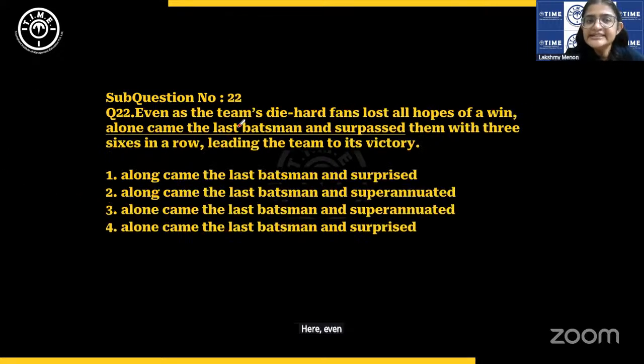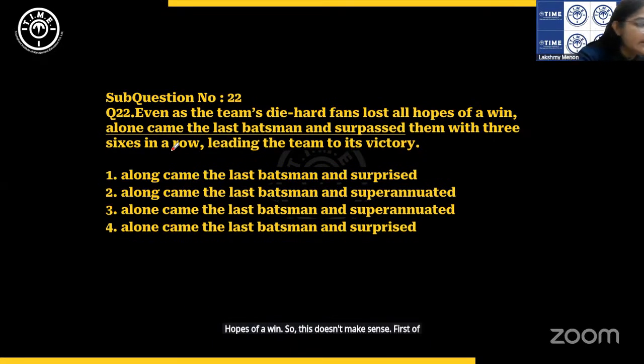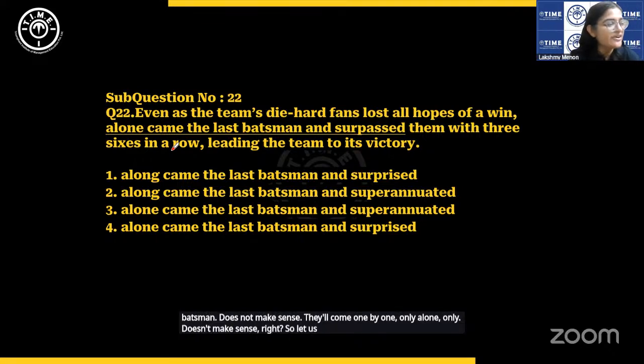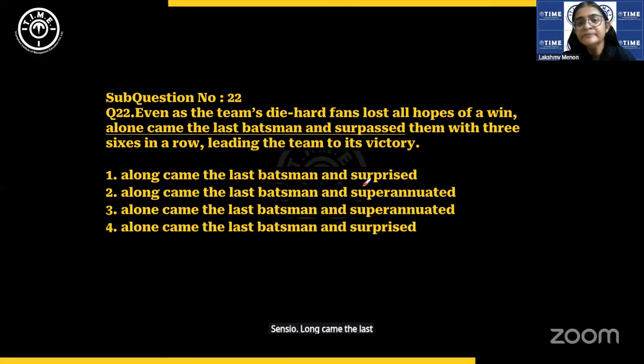Even as the team's die-hard fans lost all hopes of a win, alone came the last batsman and surpassed them. Surpassed whom? The die-hard fans lost all hopes of a win, so this doesn't make sense. First of all, alone came the batsman does not make sense. They'll come one by one only. It doesn't make sense, right? So let us see what makes sense here. Along came the last batsman and surprised them with 3 6s in a row.